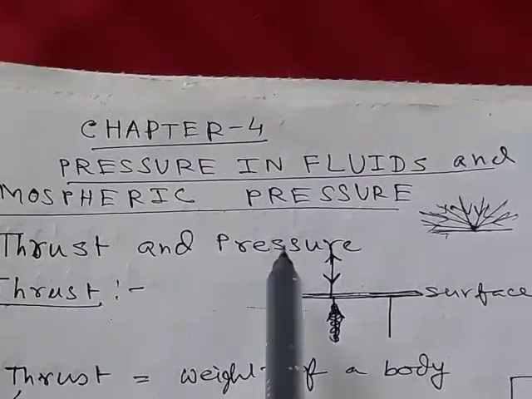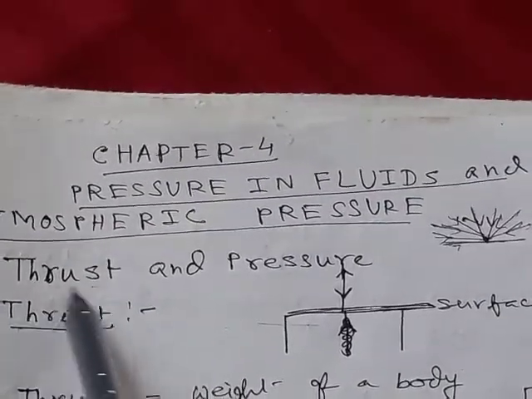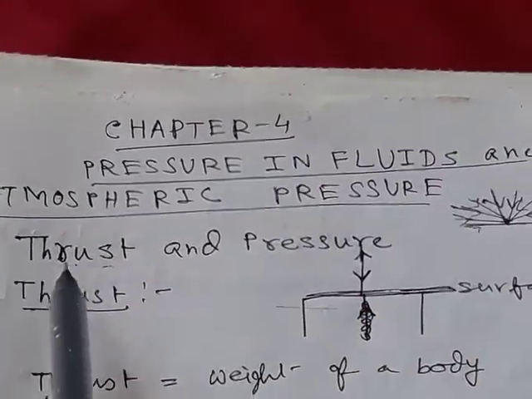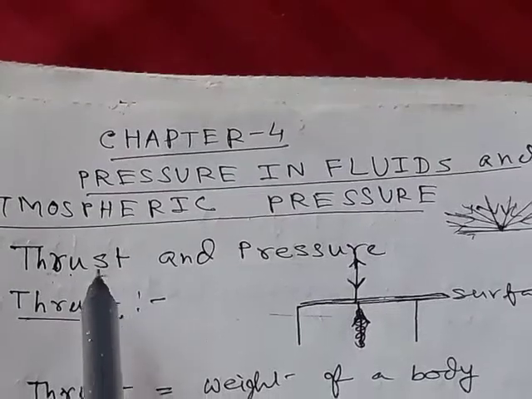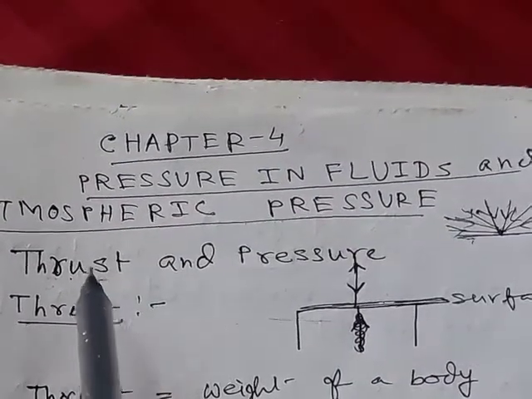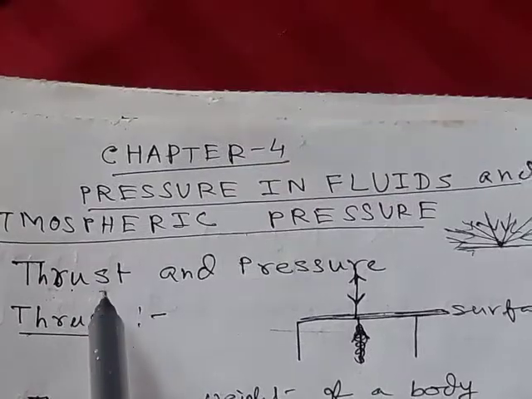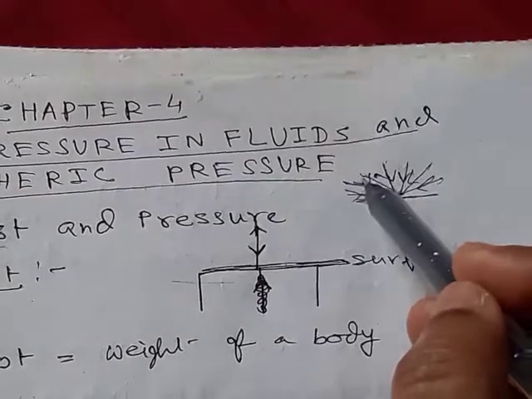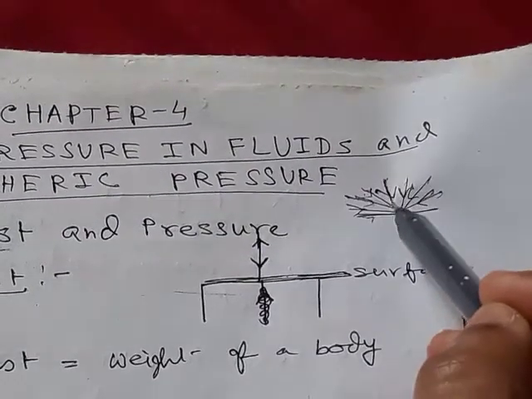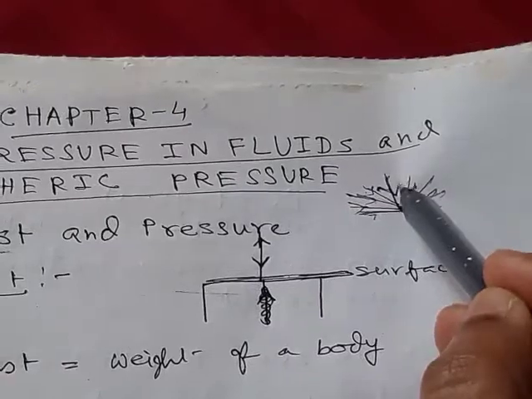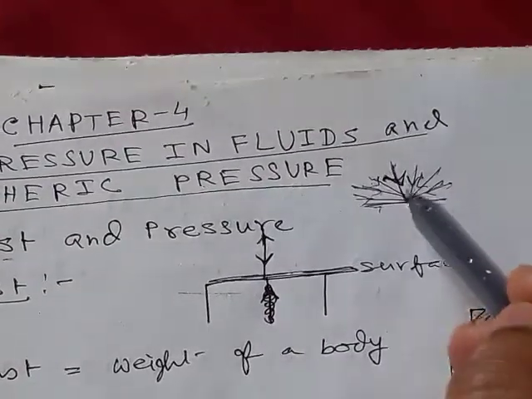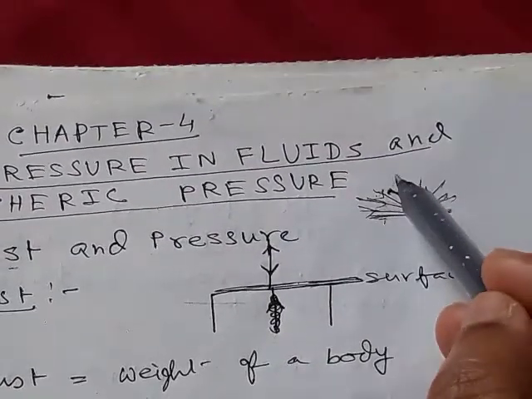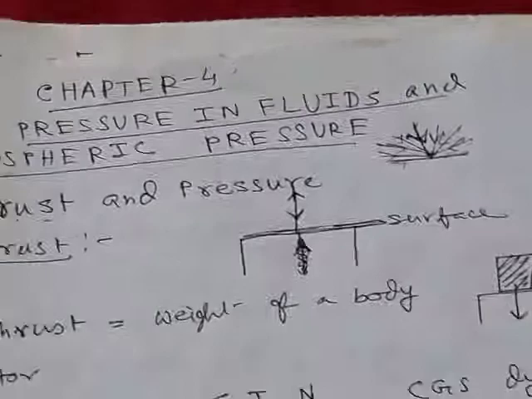But the major difference between force and thrust is this: thrust is also a force, but it is the perpendicular component of force, the force acting along the perpendicular, or normal, direction to the surface.